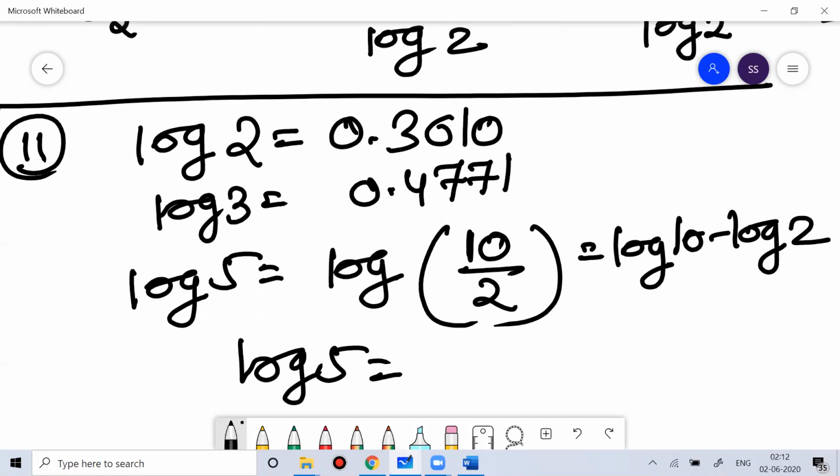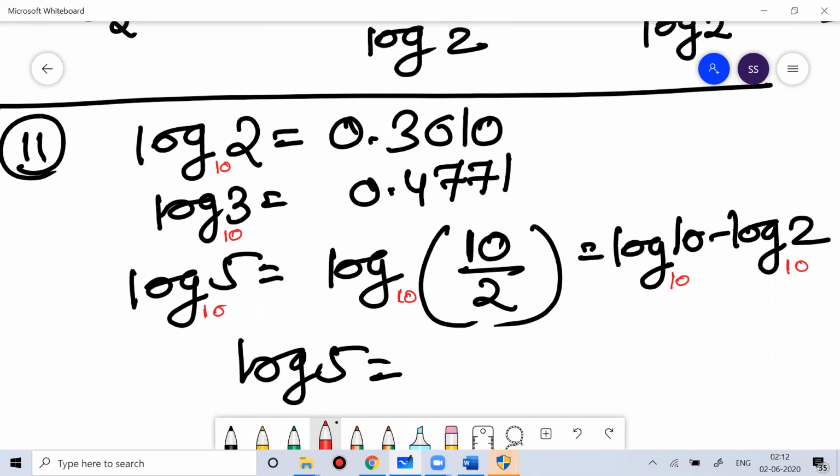Normally when we work on log, either your base is 10 or your base is e. e is Euler's number, an irrational number. Whenever your base is e, that is called natural logarithm. When your base is 10, that is common logarithm. You will never see this. If the base is not visible, the base is 10 only. Okay, so here the base is 10 only.